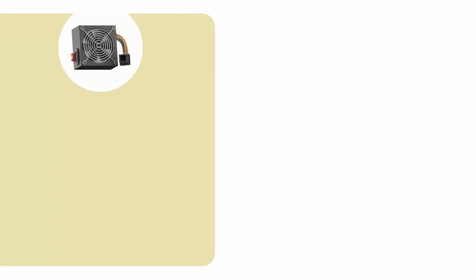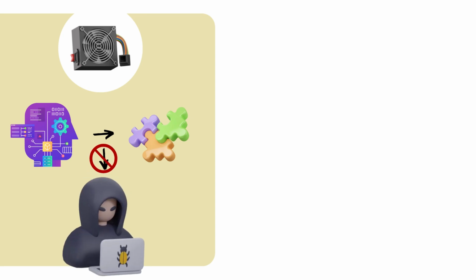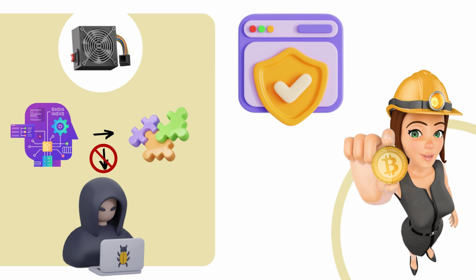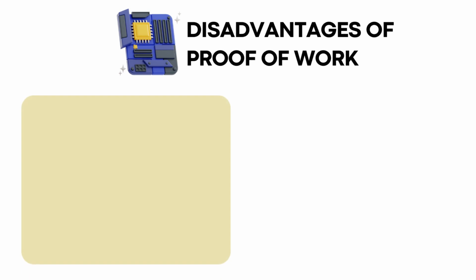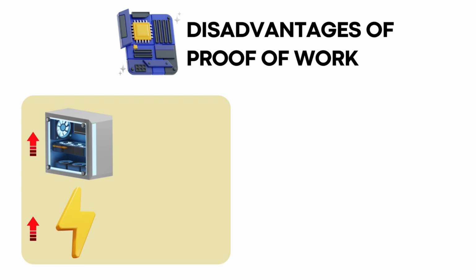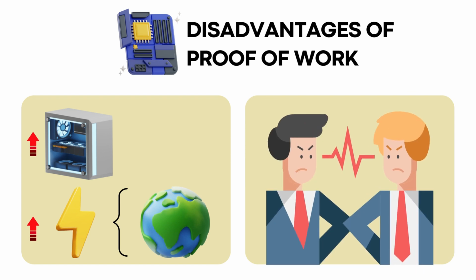The key idea behind proof of work is that the amount of computational work required to solve the puzzles makes it difficult for any malicious actor to take control of the blockchain. The network's security relies on the fact that most miners are honest and act in the system's best interest. However, proof of work has some disadvantages. Firstly, it requires a significant amount of computational power and energy consumption, which can have environmental implications. Secondly, as the network grows, competition among miners intensifies, making it less accessible for individual participants.